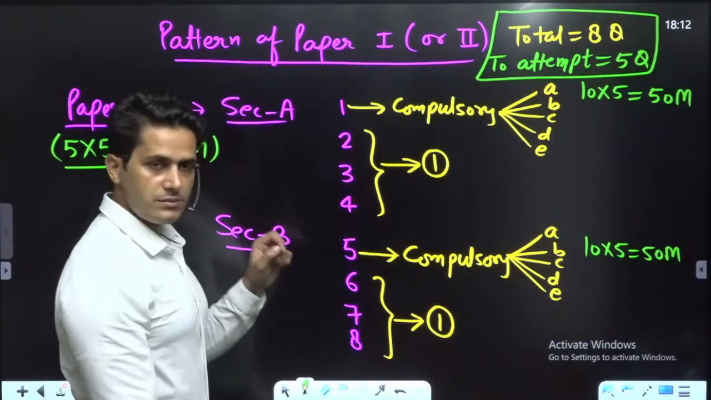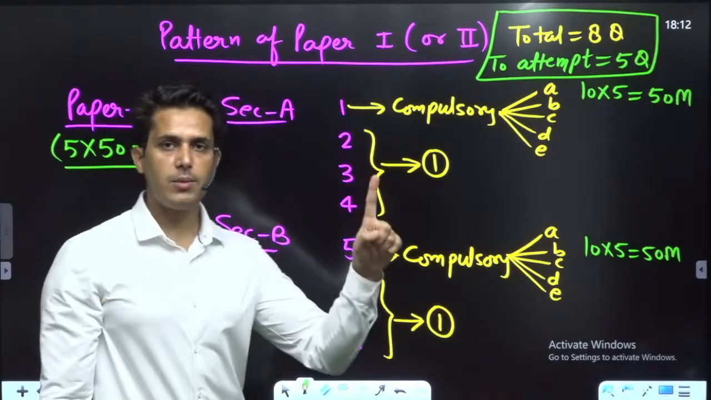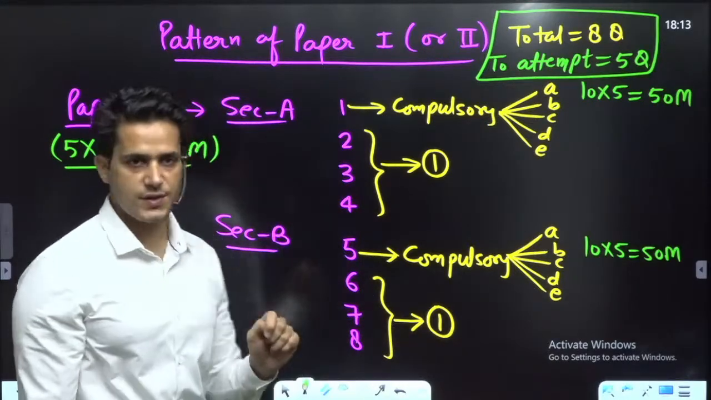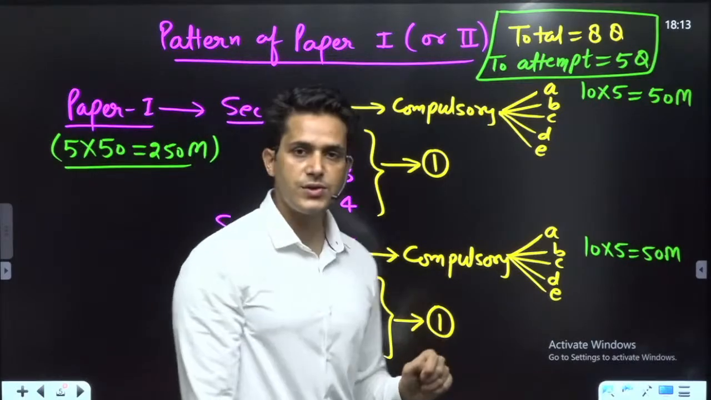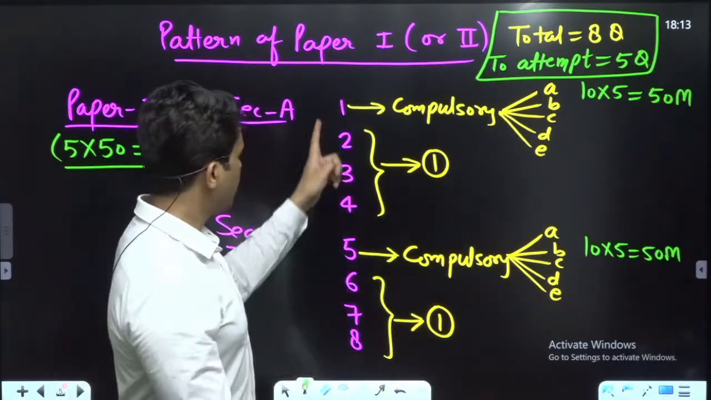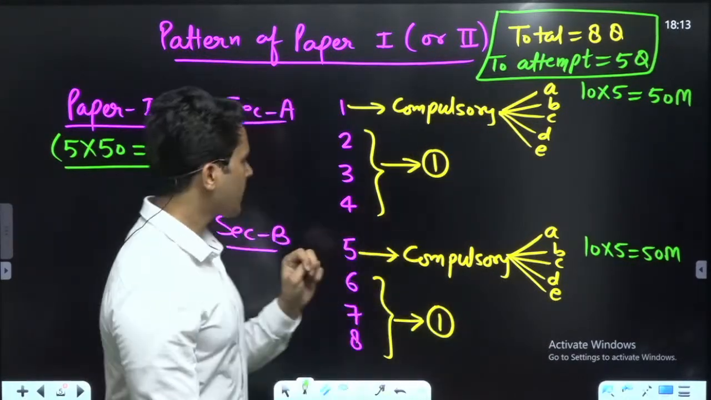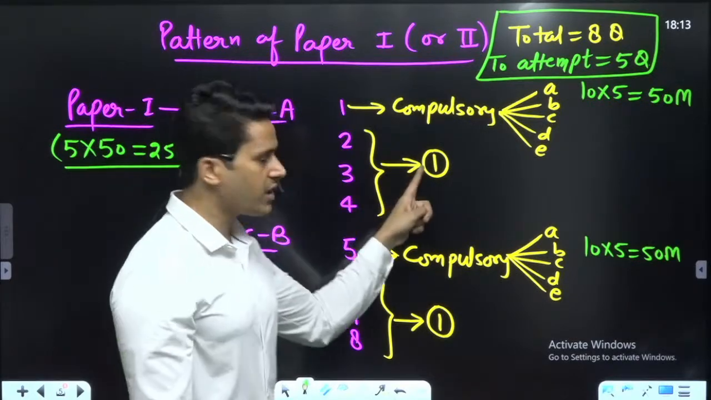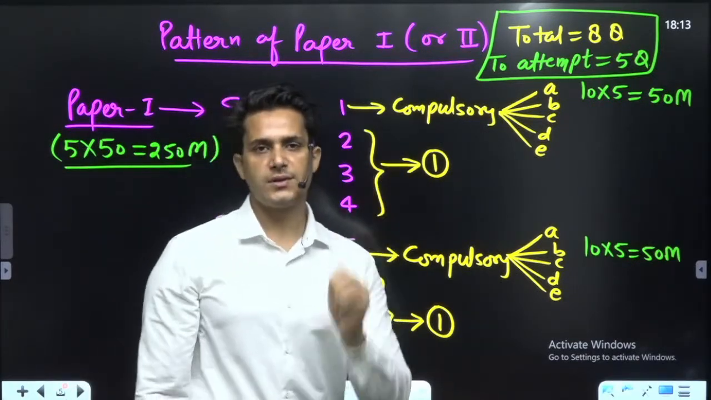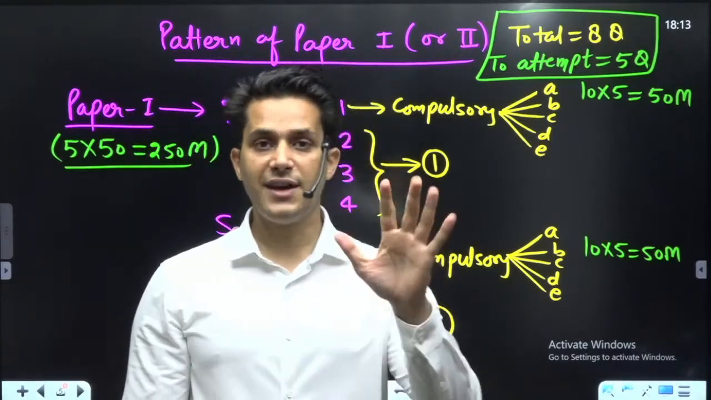So now, understand. In questions 2, 3, 4, you have to attempt one question. In questions 6, 7, 8, you have to attempt one question. Now, how many questions have you attempted? Question 1 and question 5, that is 2 questions. Out of the others, 1 question, that is 3, and out of the others, 1 question, that is 4. And in total how many questions do you have to attempt? 5 questions.